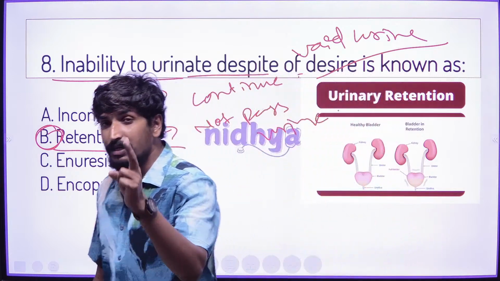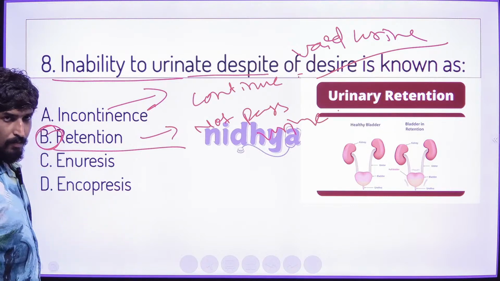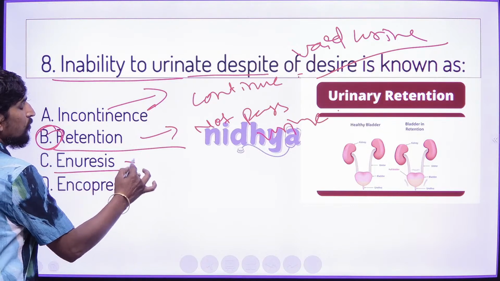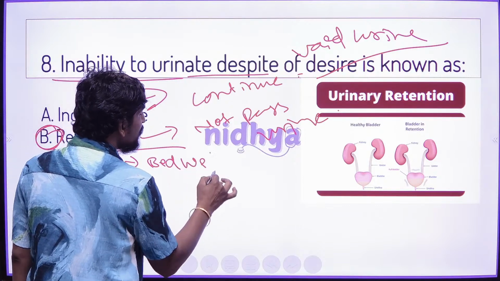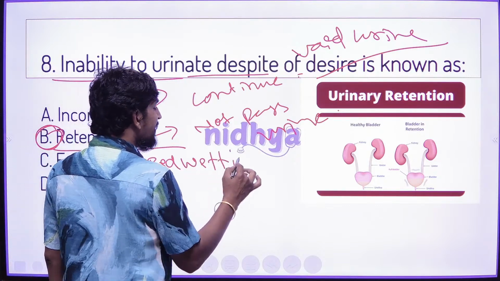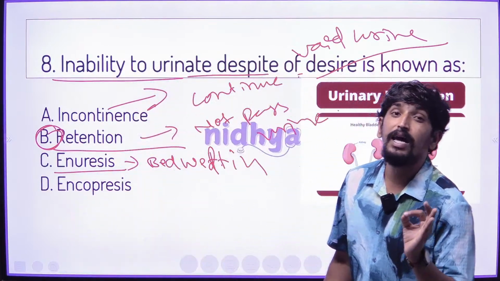But there are two more options given, C and D. Enuresis means bed wetting. You know that. Bed wetting is nothing but wetting during the night time.